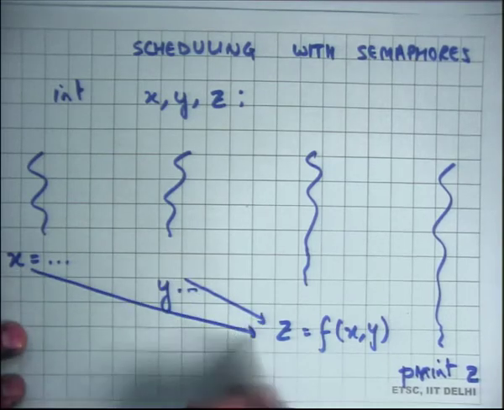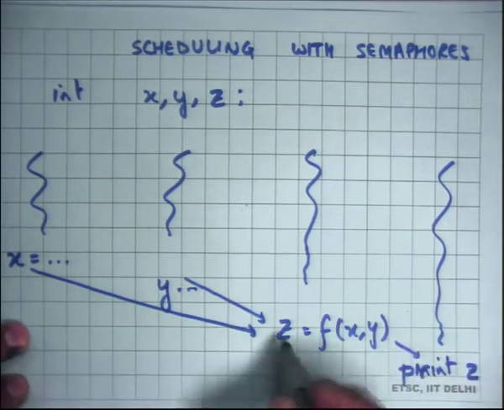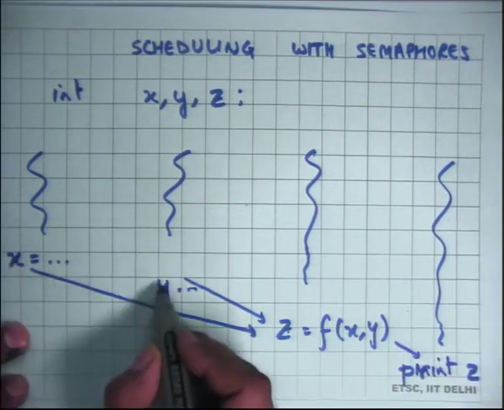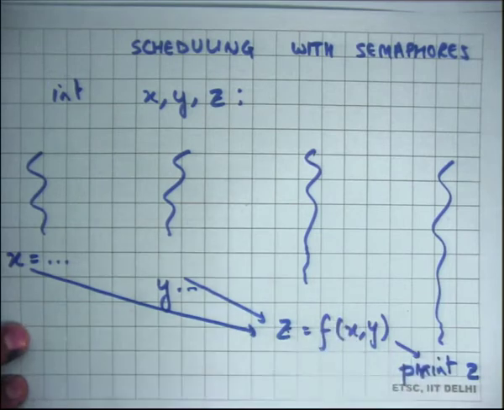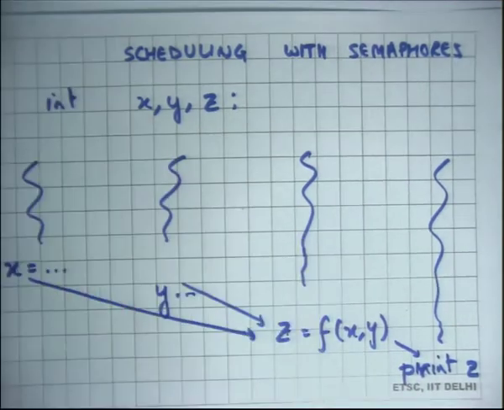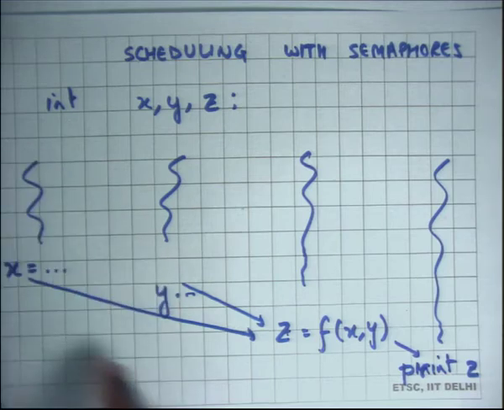So let's say these are the dependencies you want: z should happen after x has happened and y has happened, and this should happen after this has happened. So you have some kind of dependency graph, and you're doing computation, and different threads are going to compute these things, and you want to schedule or synchronize these threads in this way.